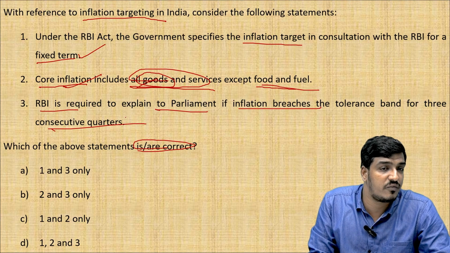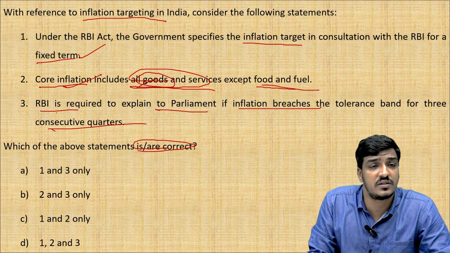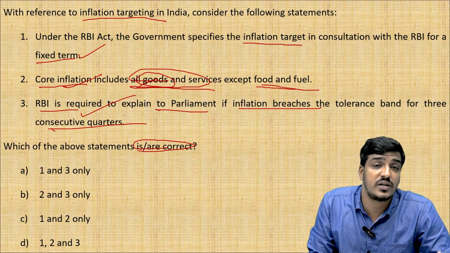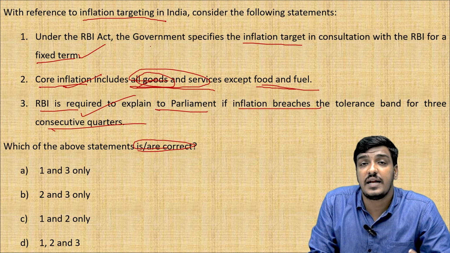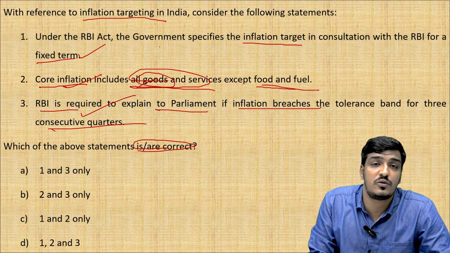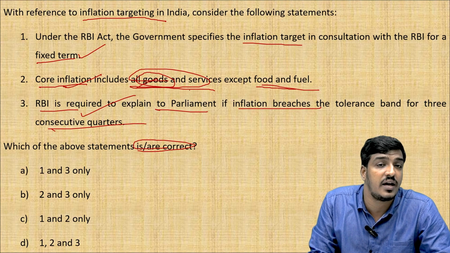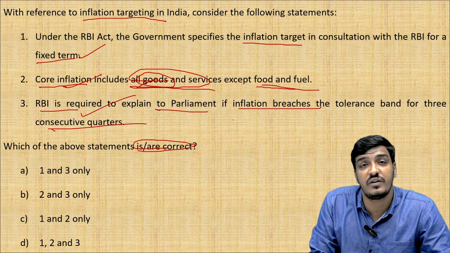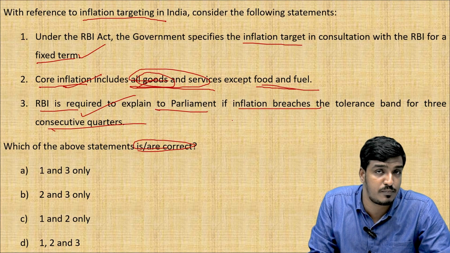This is a deceptive statement, but we have to be careful that it includes all goods and services except fuel and food. And with respect to the third statement, it is also correct because the RBI has to explain to the Parliament, because it is coordinated with the government to specify the inflation target, and it has to be responsible to the Parliament for a breach of the inflation target within the tolerance band.